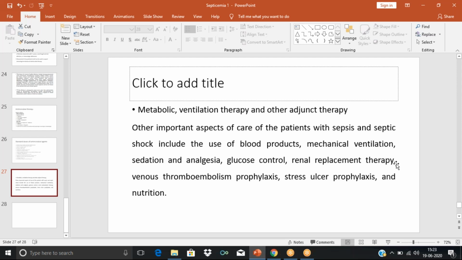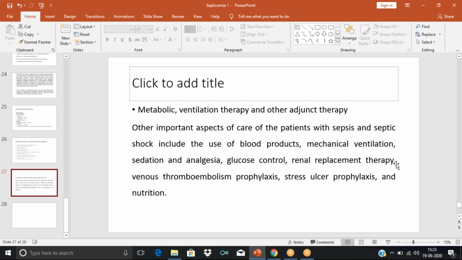Hyperglycemia can impair the immune response. So our immune response, along with all the antibiotics or whatever treatment we give, is also important. If the patient is having hyperglycemia, the hyperglycemic state itself is going to impair our own immune response. So it is important that we maintain the blood glucose level. We have to remember the blood glucose level has to be normalized, not just in diabetic patients. Even in normal people who don't have diabetes, under stressful situations the blood glucose can go high.